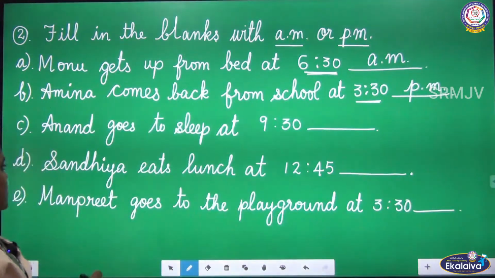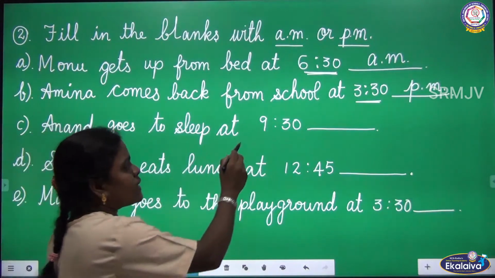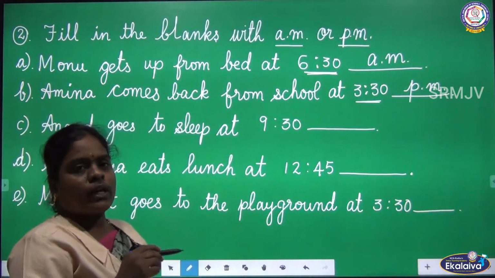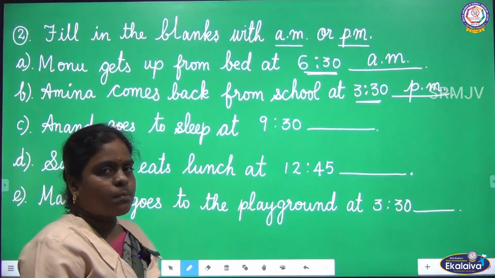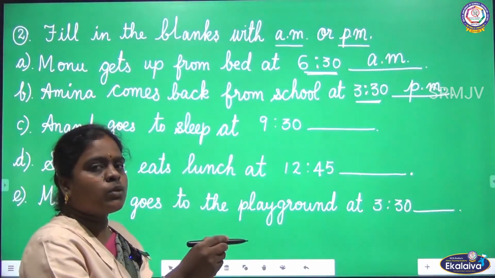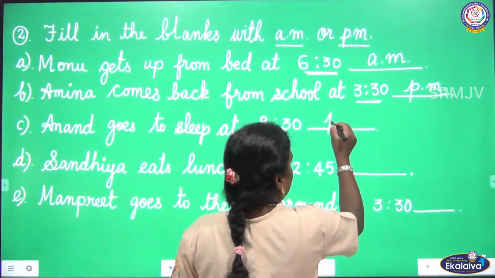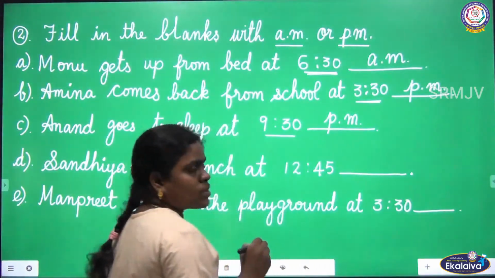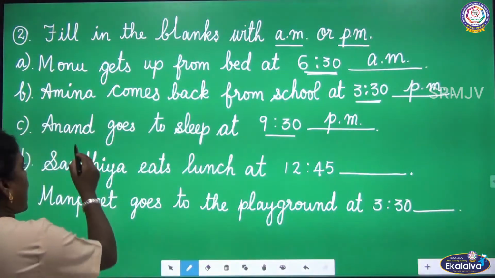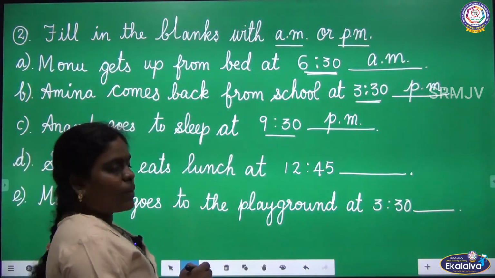Look at the next question. Anand goes to sleep at 9:30. So at night time we go to bed, and it lies between 12 noon to 12 midnight. So we have to use PM. If it is night time, we have to use the period PM. Anand goes to sleep at 9:30 PM.